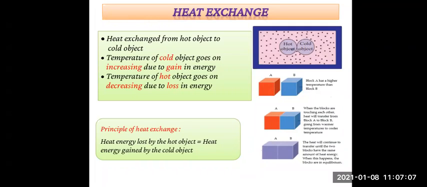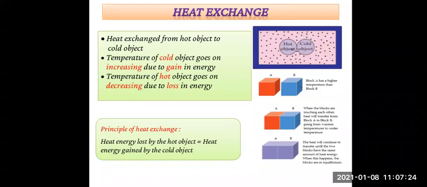Now suppose the system of both the objects, hot and cold, is isolated from the environment by keeping it inside a heat resistant box, then no energy can flow out of the box or come into the box.